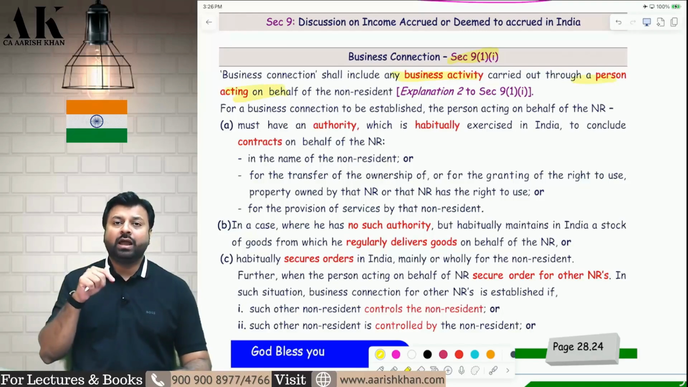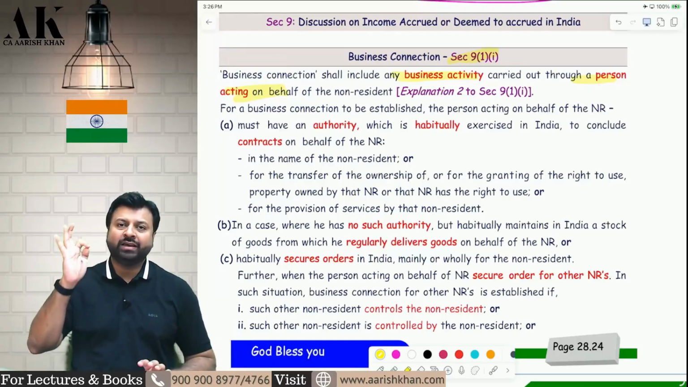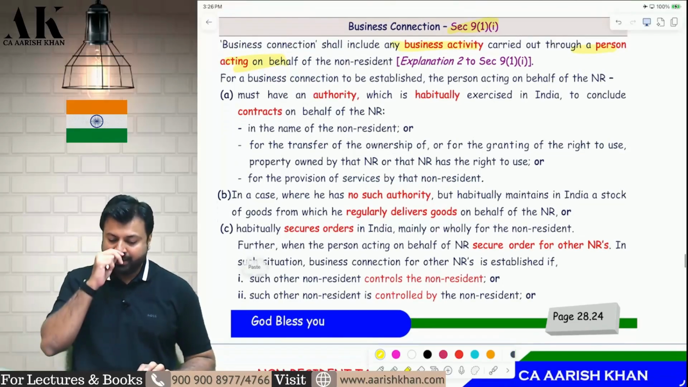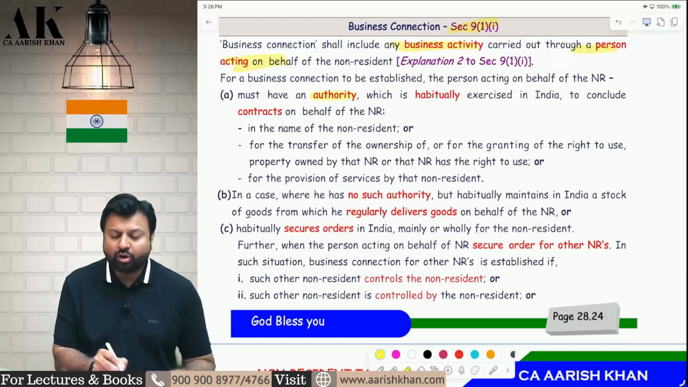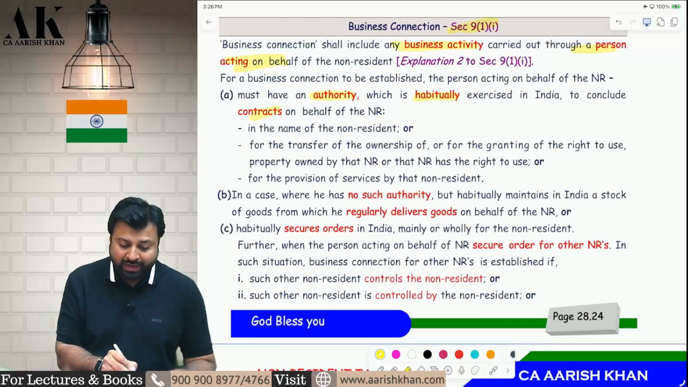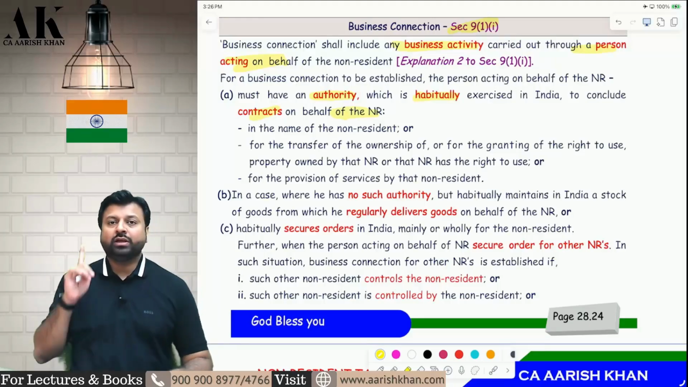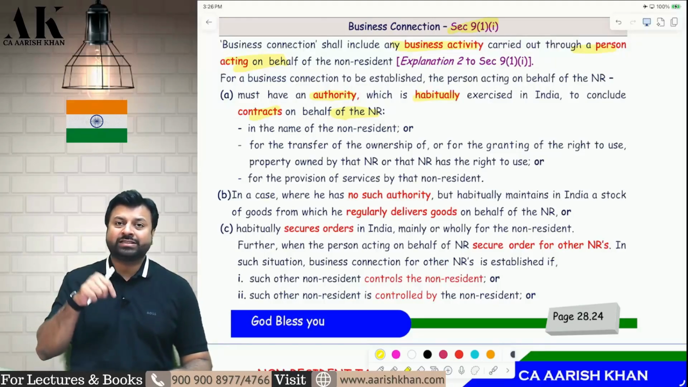That is, if you are keeping one agent in India and that agent is doing any activity on behalf of you in India, that will be called business connection. Now, there are some specific points which will always be taxable in India. For example, if there is an agent working on behalf of you in India, who has an authority to habitually, meaning regularly, enter into a contract on behalf of the non-resident.